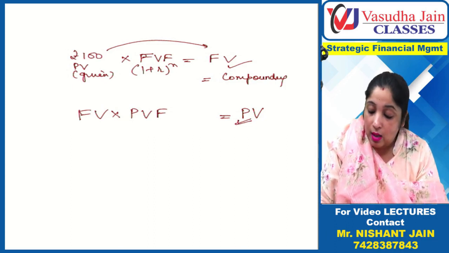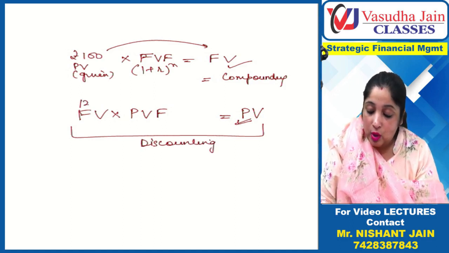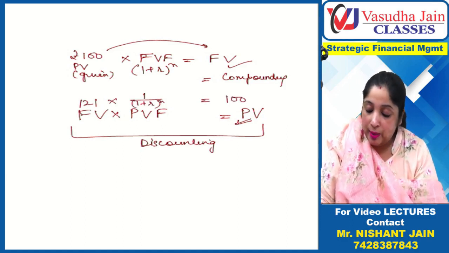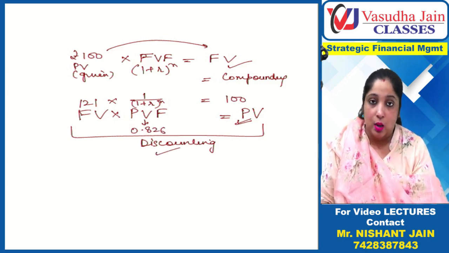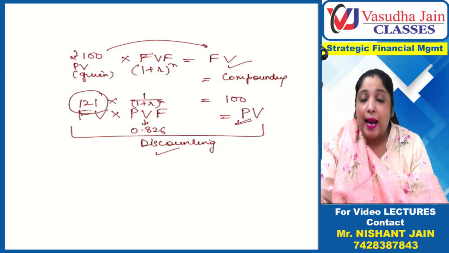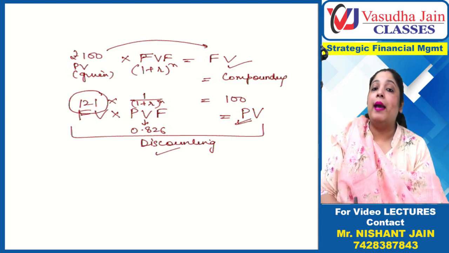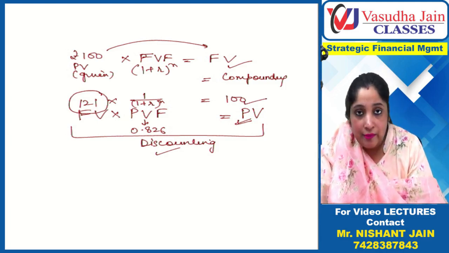Present value factor. This process is called discounting. Now future value was 121, multiplied by the present value factor, 0.826, which came out to be 100 rupees. This process is called discounting. So 121 when discounted at the rate of 10% for 2 years became 100 rupees present value.